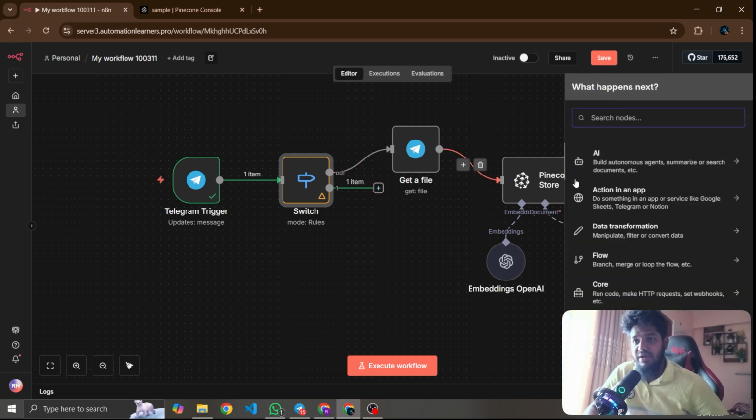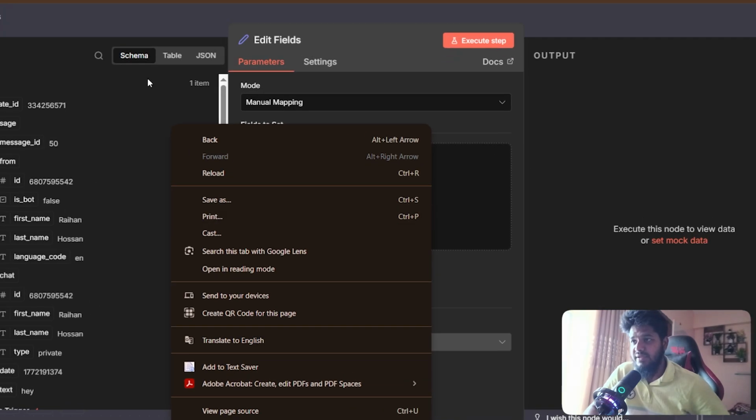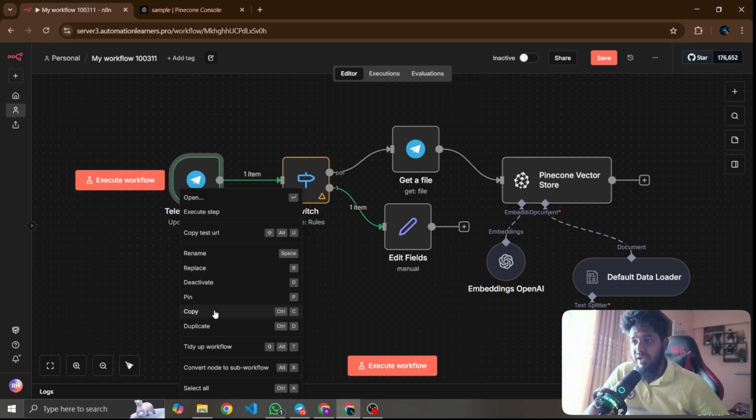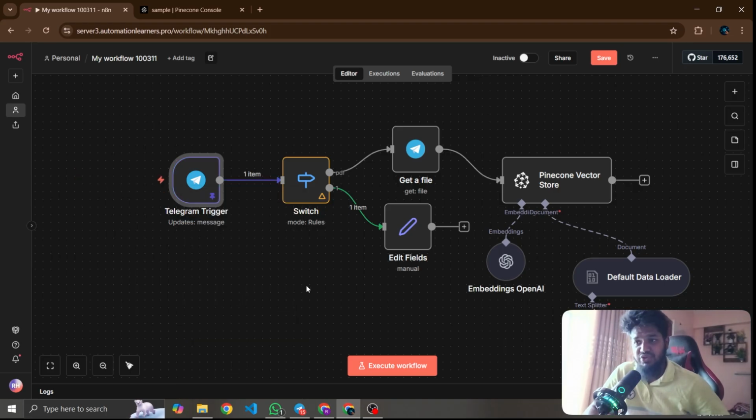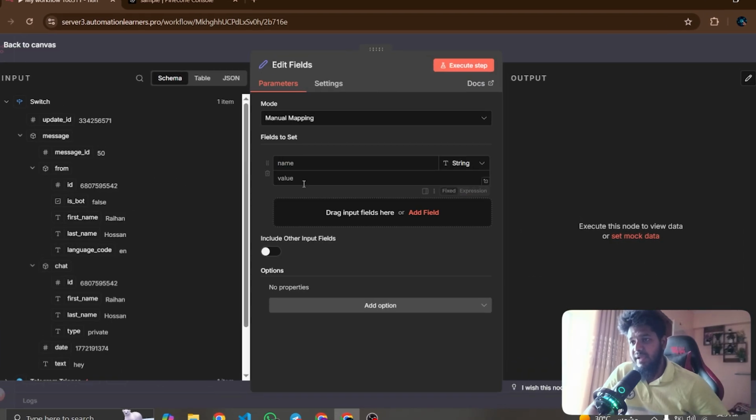Now I need to add a set node which will get the information. If I pin this, then I don't need to ask the question again and again. Okay, I give the set name and paste the chat ID.